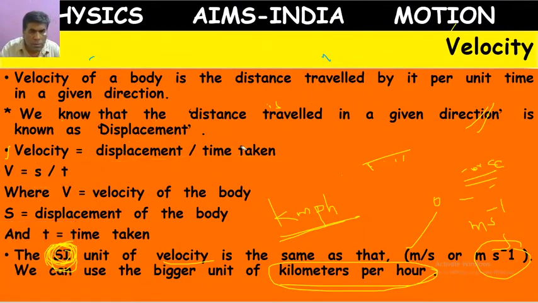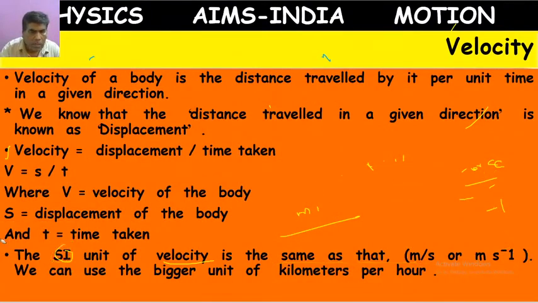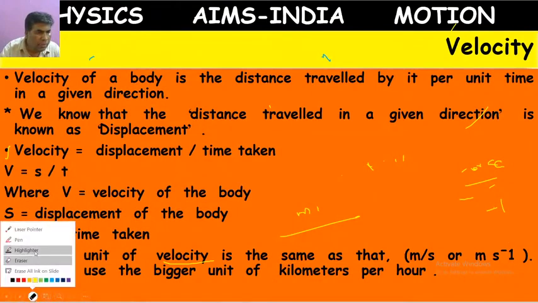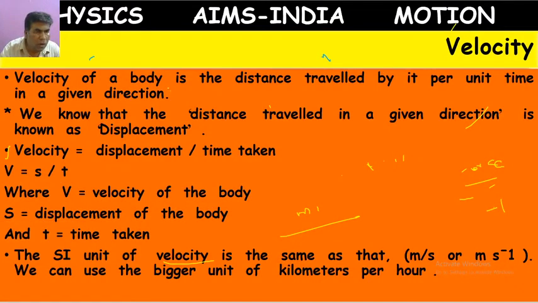Velocity depends on displacement. Displacement is a vector, so velocity is also a vector. Displacement means going in a straight line, in one direction.